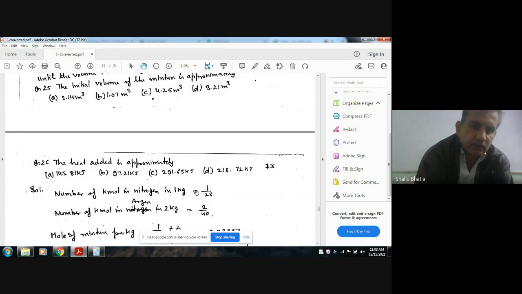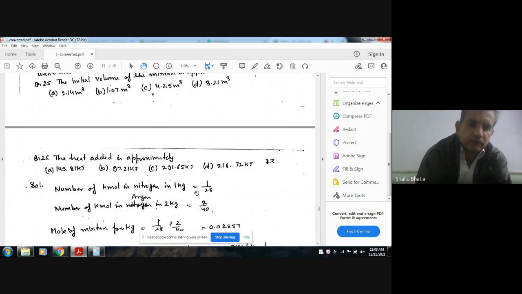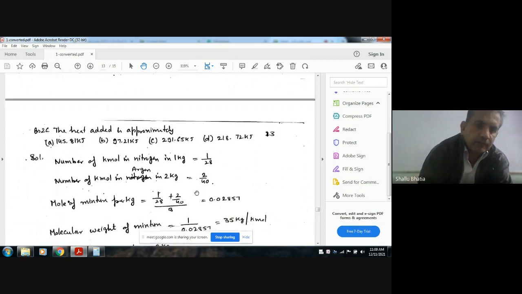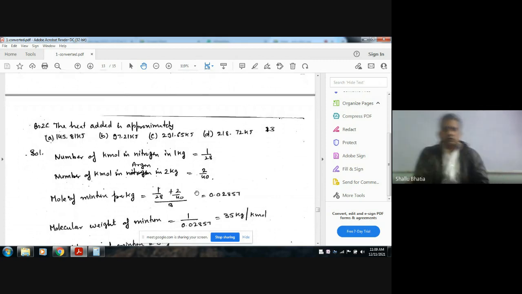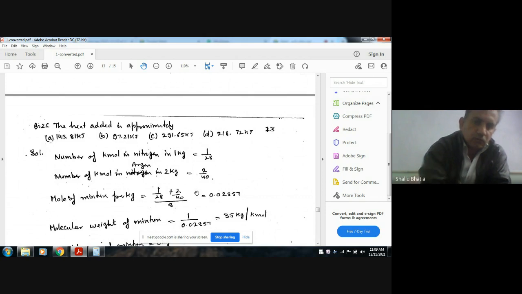Similarly, the number of kilomoles of argon is 2 by 40. Total mass is 3 kg. So in the 3 kg mixture we get this number of moles per kg.